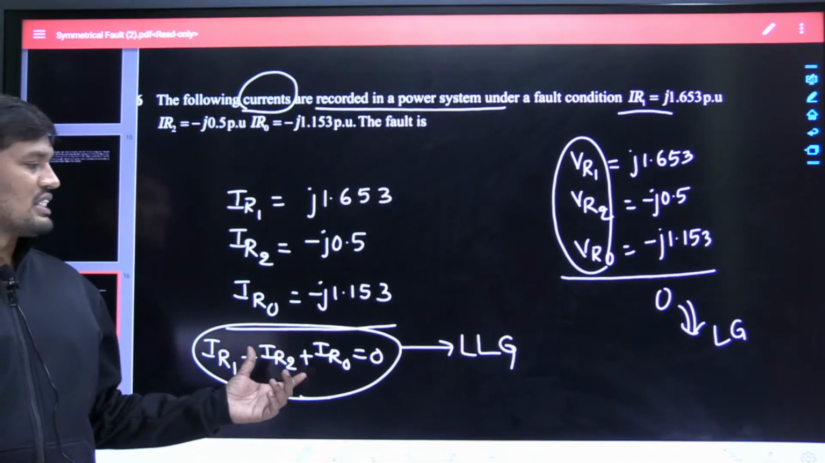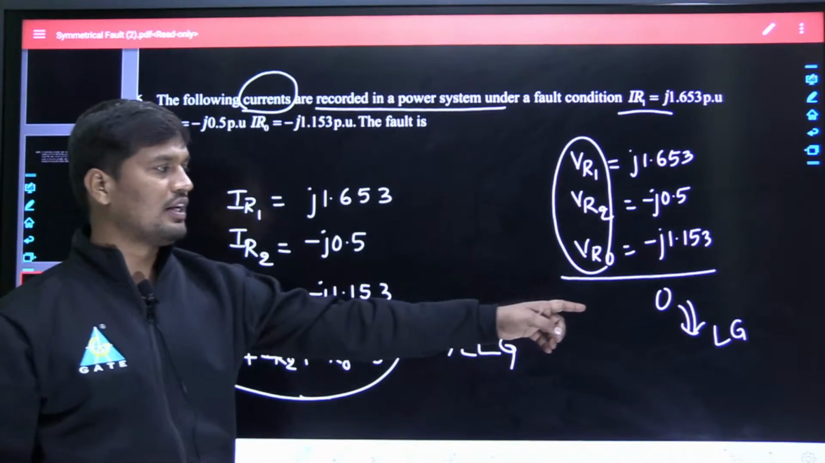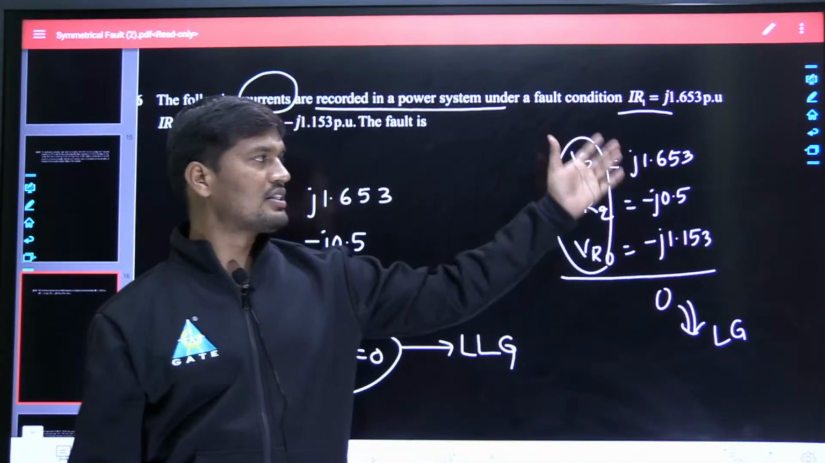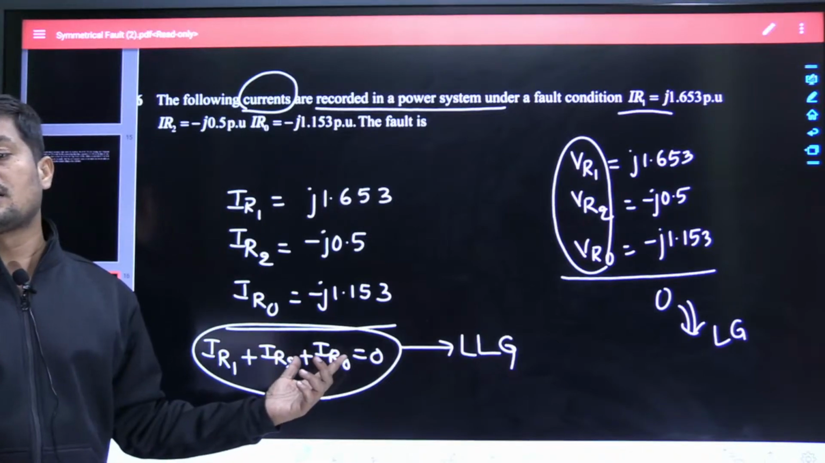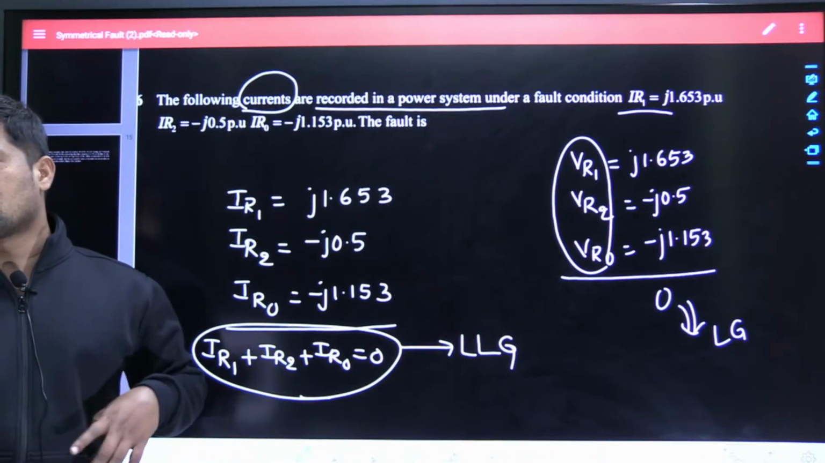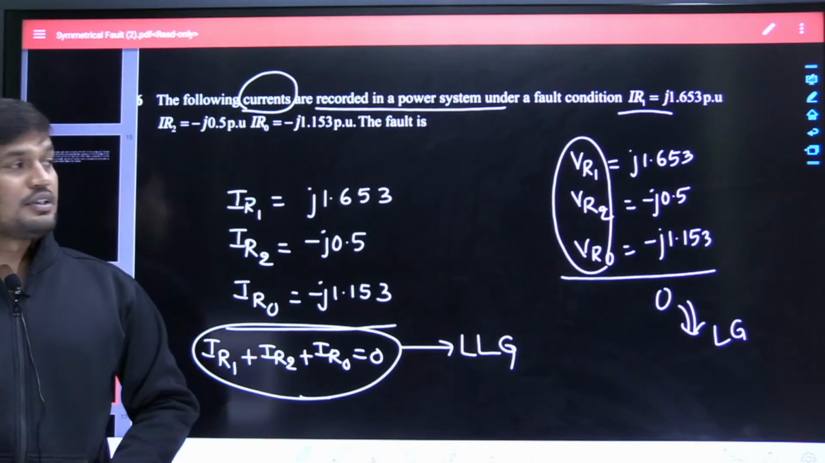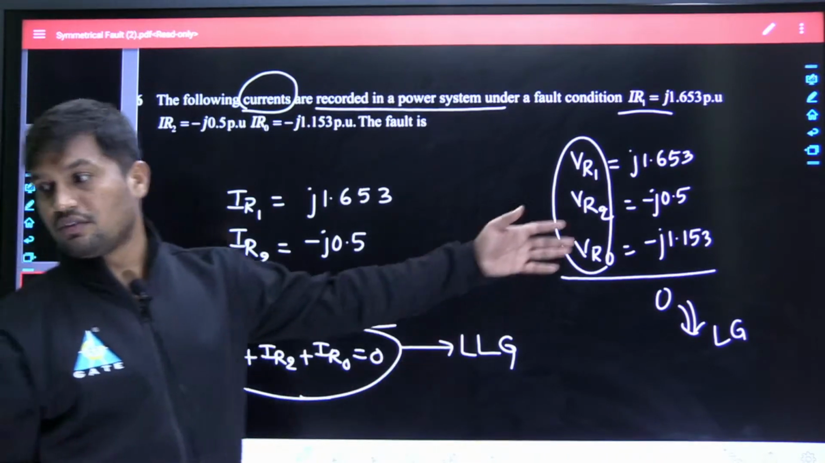Sum of the sequence currents is 0, that is a line to ground fault. Sum of the sequence voltages 0, that is also a line to ground fault. Yesterday we already discussed this. This we will discuss in line to ground fault. Okay, I think everybody understood, my dear friends. Satish, you change the answer. Okay, for this question you gave the answer, right?